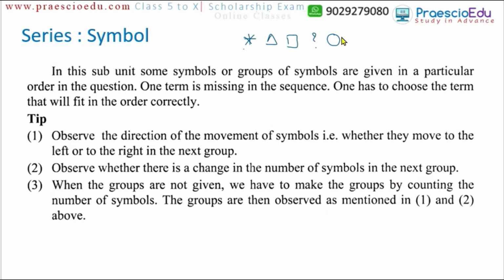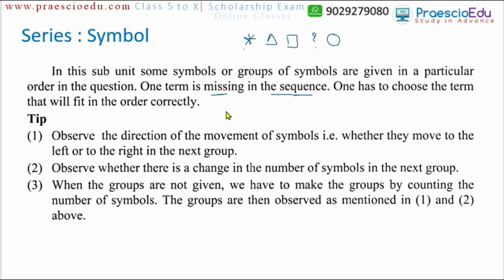These symbols come in groups, or individually, but they have some sequence. Sequence means a series, and that sequence or series we have to understand. As per this, we have to find the missing term from the options.